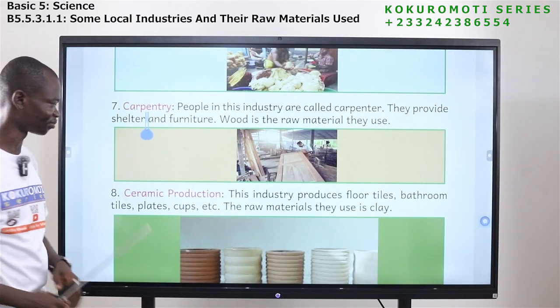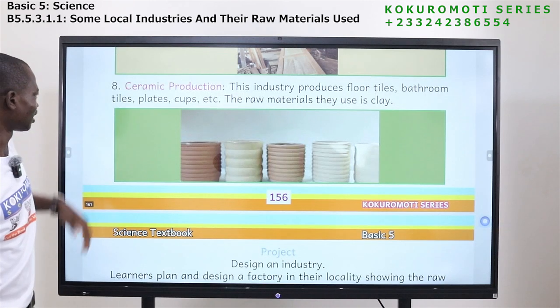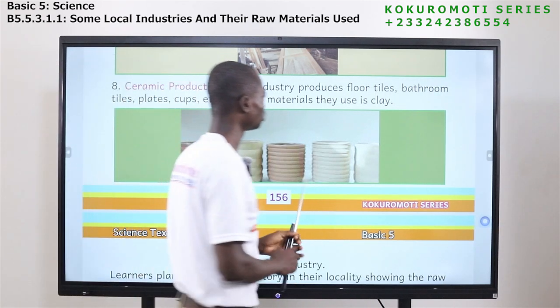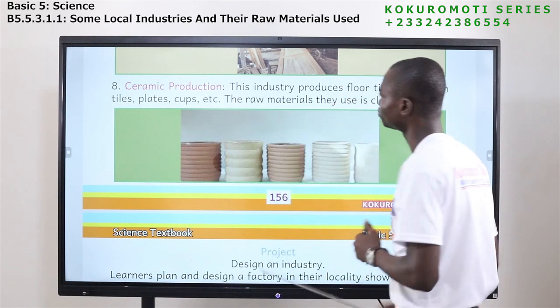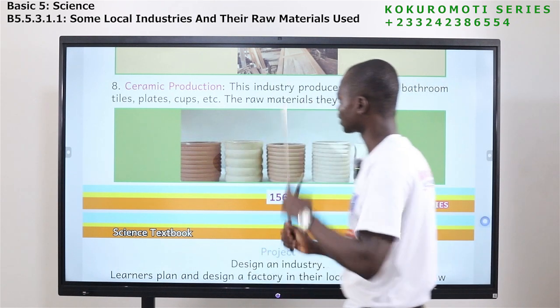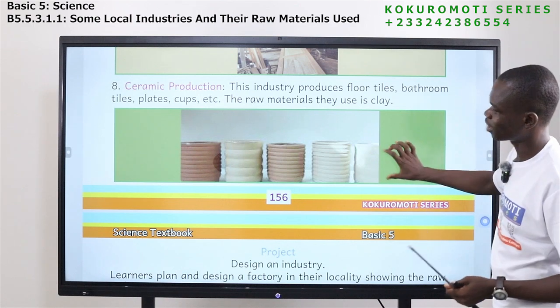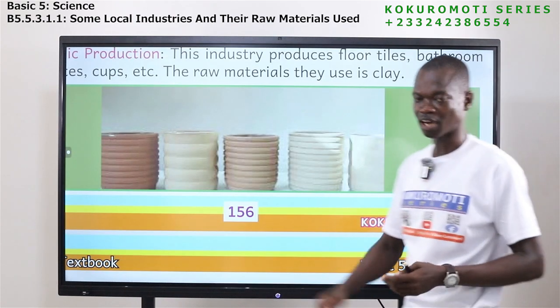And then the last one is ceramic production. This industry produces floor tiles, bathroom tiles, plates, cups, and the rest. The raw material they use is clay. So ceramics, the tiles that we have in our rooms.